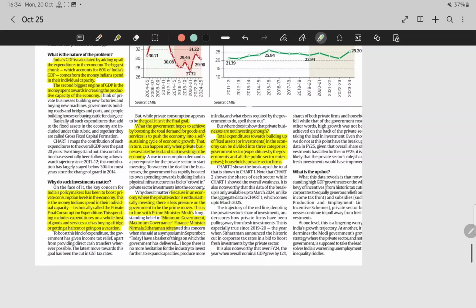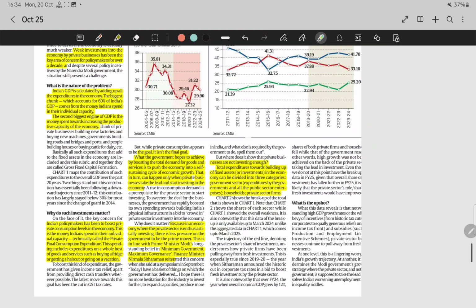So you just have to remember that the government is making various policies and hopes to achieve this by boosting the total demand for goods and services, so that it can push the economy into a self-sustaining cycle of economic growth. But it will only happen if private businesses take the lead and start investing in the economy.